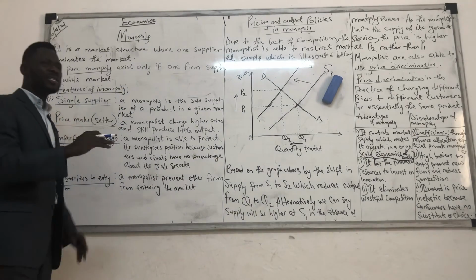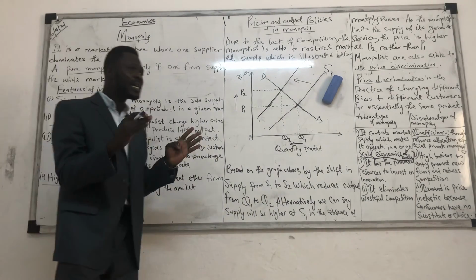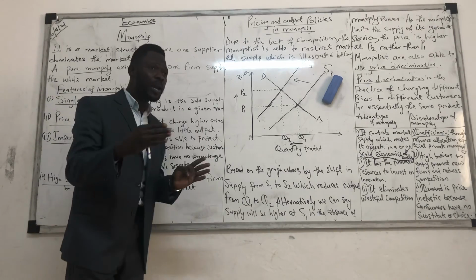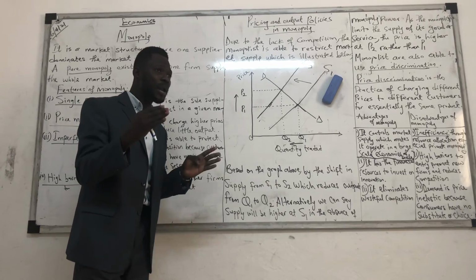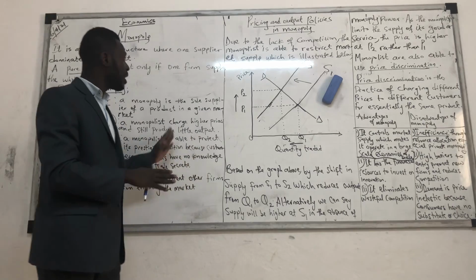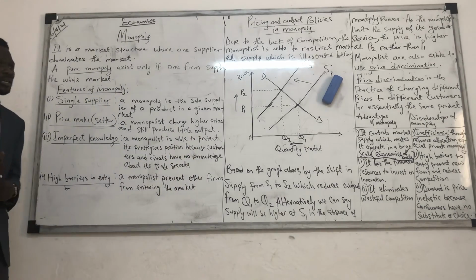Do we understand monopoly here? So monopoly is simply a market structure that has just one seller of a product, one supplier of a product or a service. Do we understand? So this is all about monopoly. Any question? No. I'm sure.